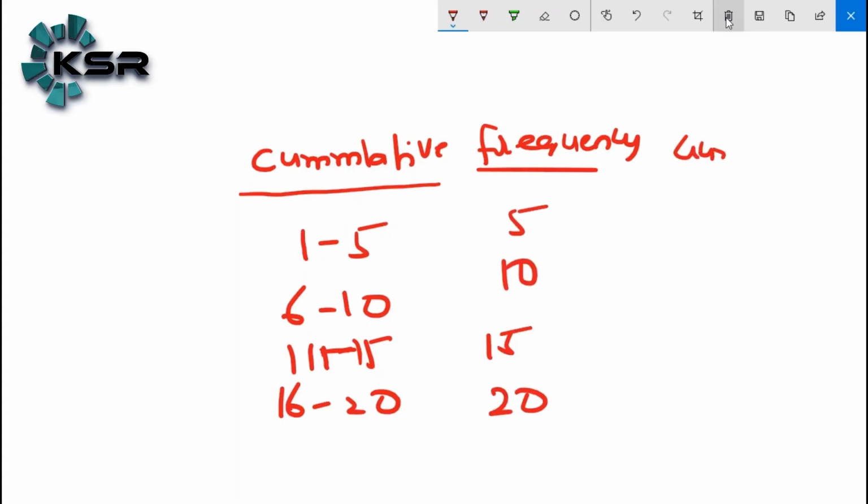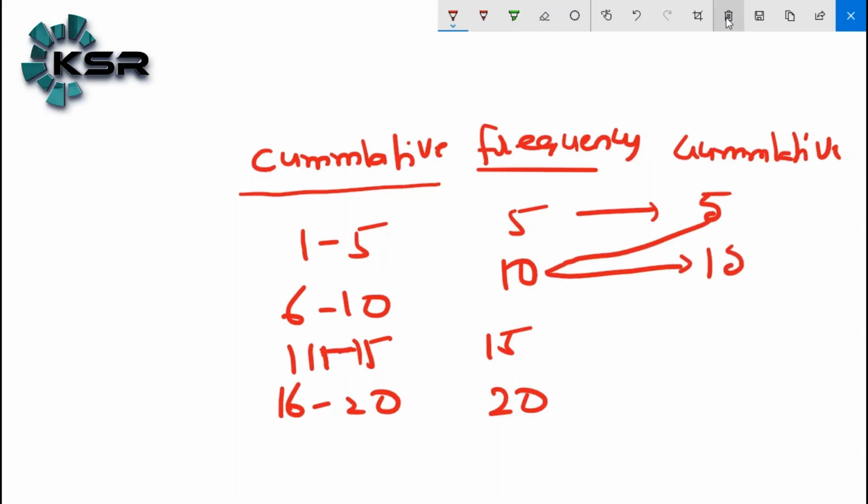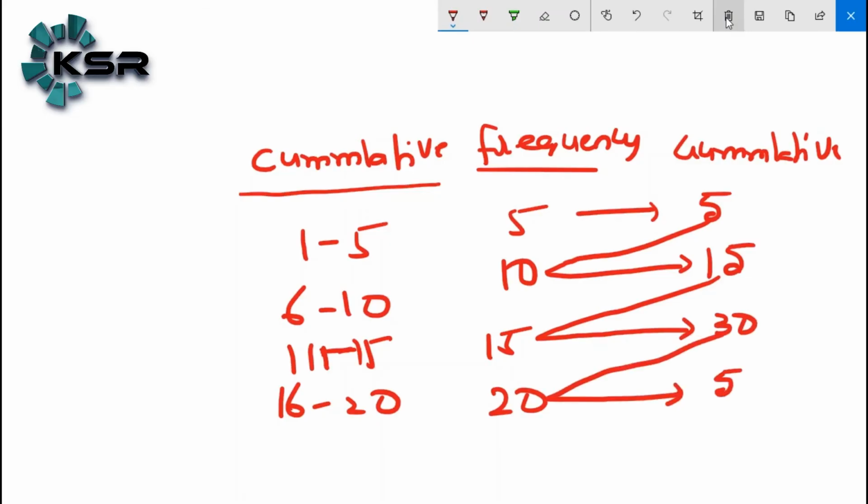Cumulative frequency: the first 5 will be 5 only. Then 5 plus 10 we get 15. 15 plus 15 we get 30. 30 plus 20 we get 50. This will be equal to the total.